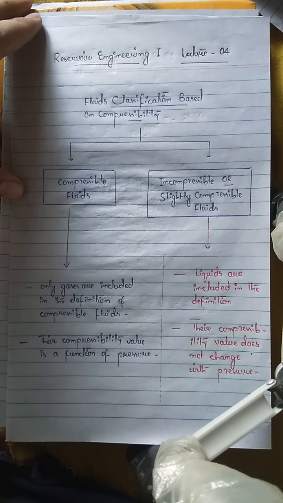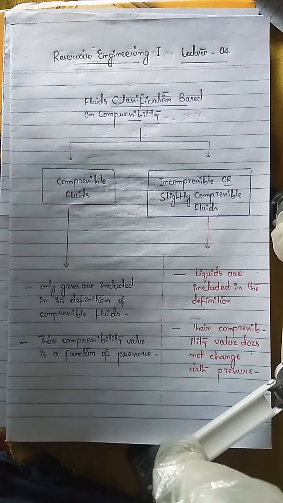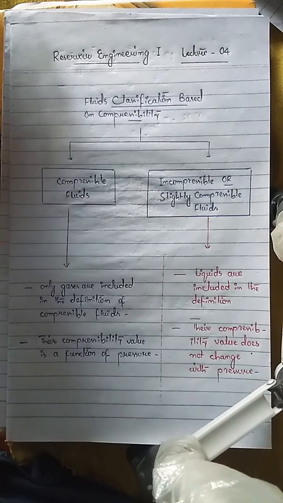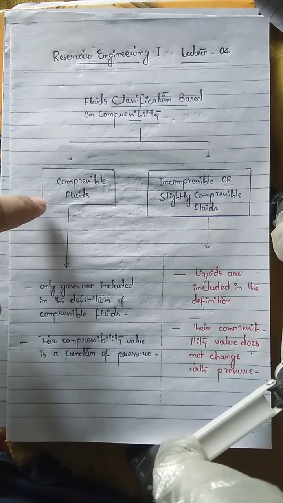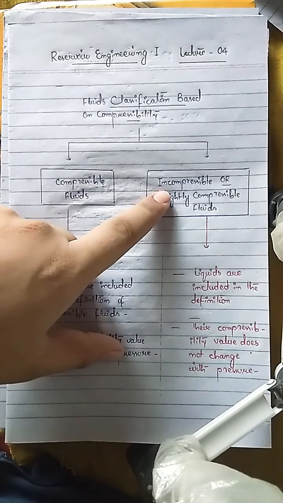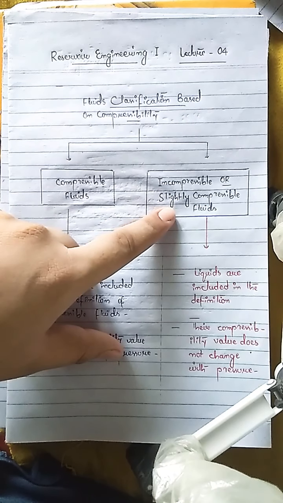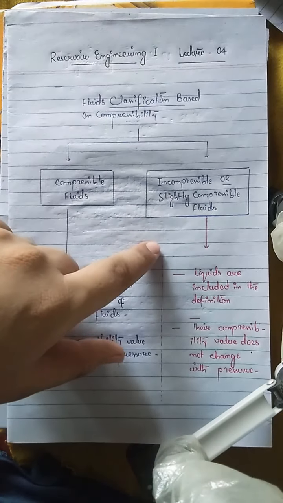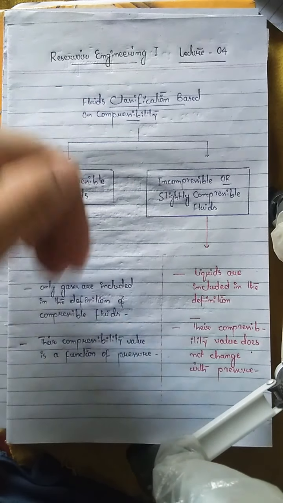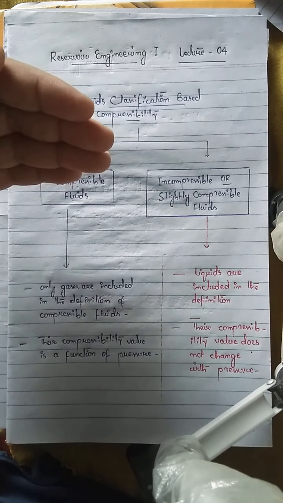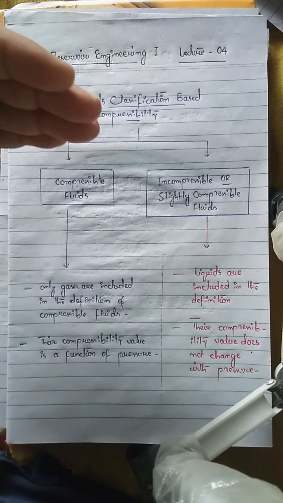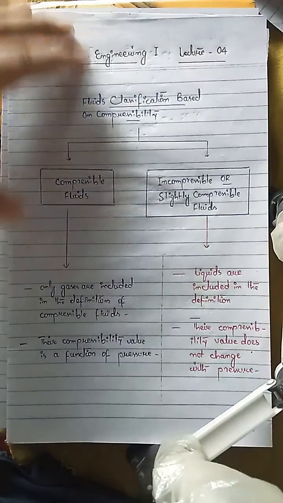In today's lecture, we are going to discuss something about the nature of fluids based on their compressibilities. So let's start the lecture. According to the compressibilities, there are two major types of fluid. The first type is the compressible fluid, whereas the second type is the incompressible fluid. The incompressible fluids are also known as slightly compressible fluids. We will see in this lecture why the incompressible fluids are also known as slightly compressible fluids.